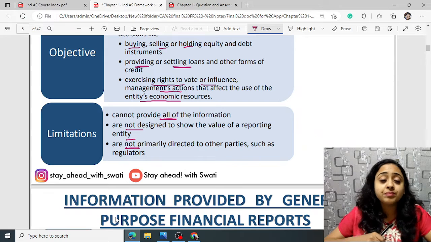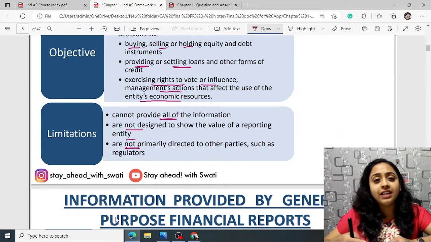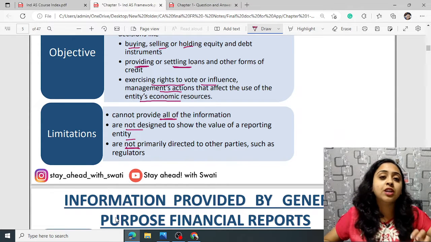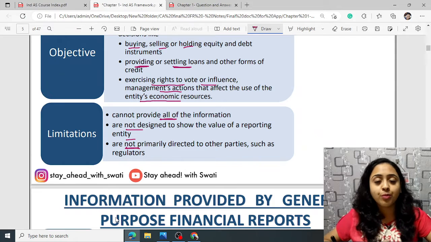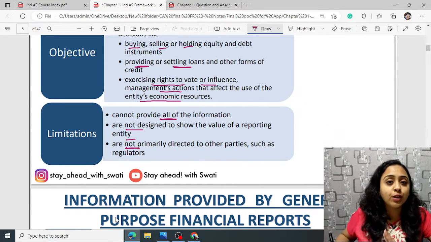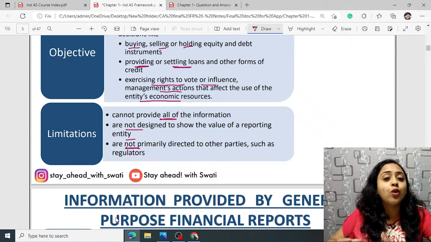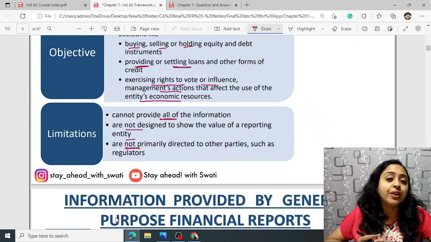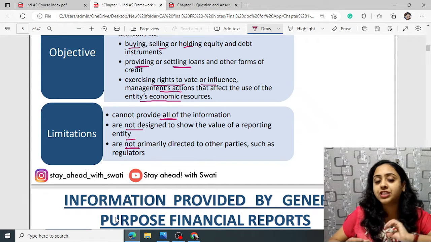For example, you have to submit to the Income Tax Authority, ROC, SEBI, any regulatory body. You cannot submit this general purpose financial reporting. So it does not provide all the information, it is not designed to value the reporting entity, and thirdly, it cannot be submitted to any regulatory body. There are 3 limitations given.